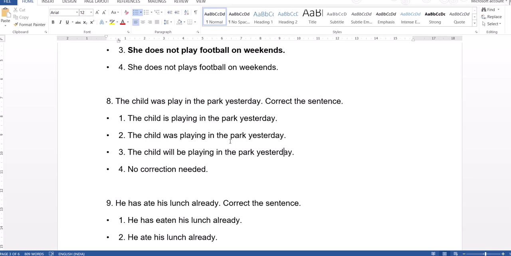The child was playing in the park yesterday. This is correct. As you can see, yesterday is talking about the past and was playing is talking about the past. Whereas in option A, yesterday is past tense, is the present tense.